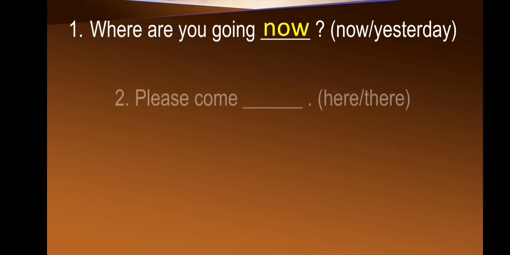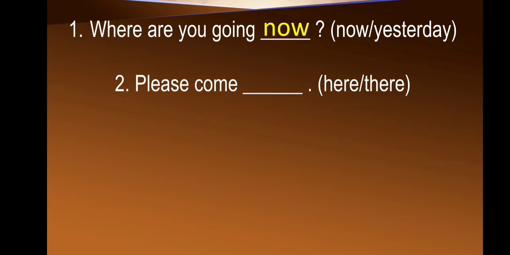The next sentence is please come dash. Options are given here or there. So when we talk about come, so the answer will be here. Please come here, and for there we will say please go there.